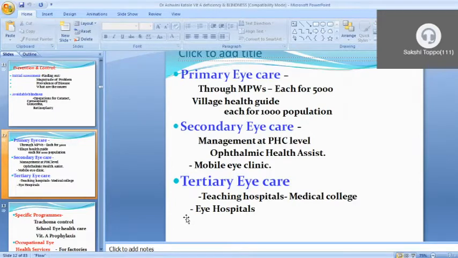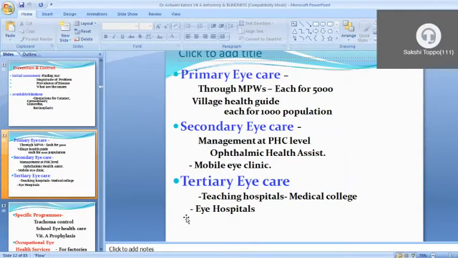Now in primary care, multi-purpose workers in the community, the multi-purpose worker is also there. So the village health guide, they nominate a multi-purpose worker for 500 population, and a village health guide for each 1000 population.